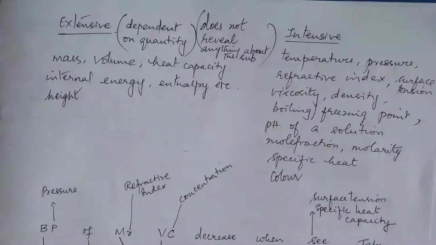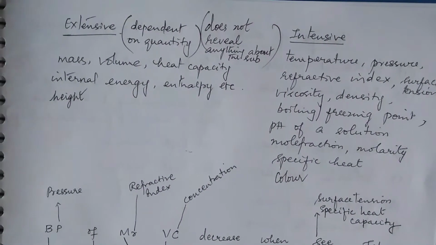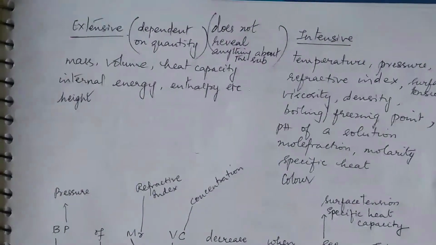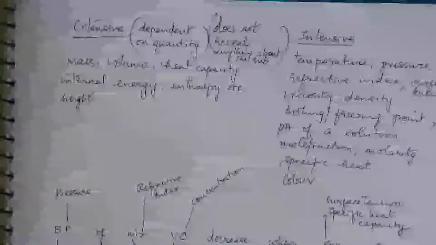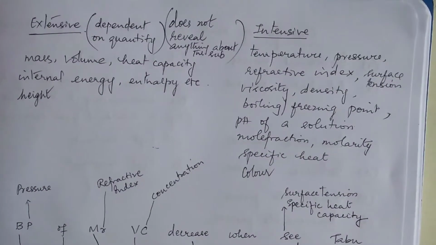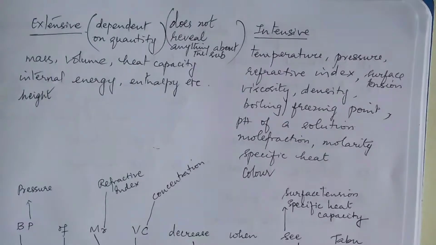Now let me give you a simple example. I take a mug of water or a bucket of water, pure water I have taken. Density of water is 1 gram per cc, चाहे मैंने bucket वाला पानी लूँ या कोई भी पानी लूँ. Is that clear? So it doesn't depend on mass.